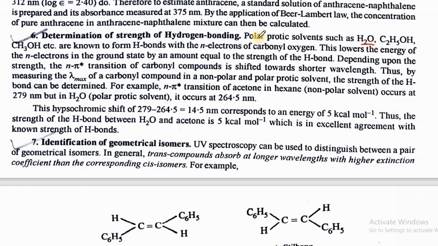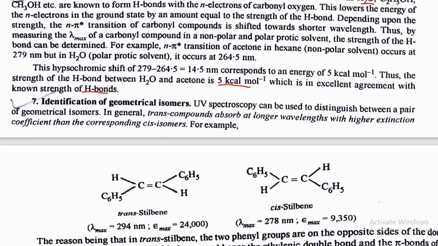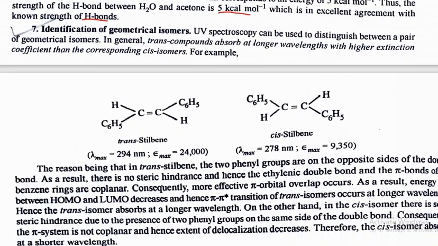So it is noted that the strength of hydrogen bond between water and acetone is 5 kJ per mole, which is in excellent agreement with the known strengths of hydrogen bond. So we can easily correlate whether there is hydrogen bonding present or not. This we have also done in earlier examples.